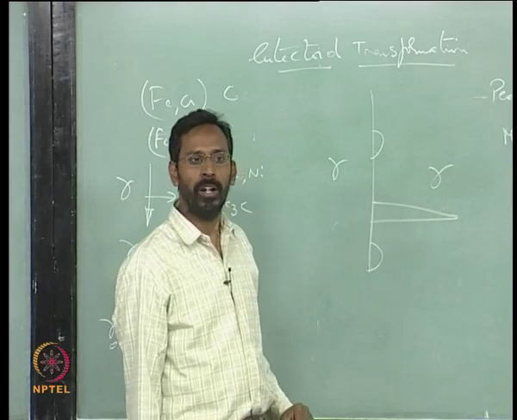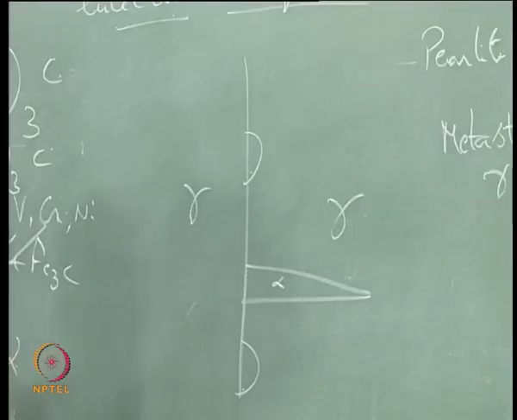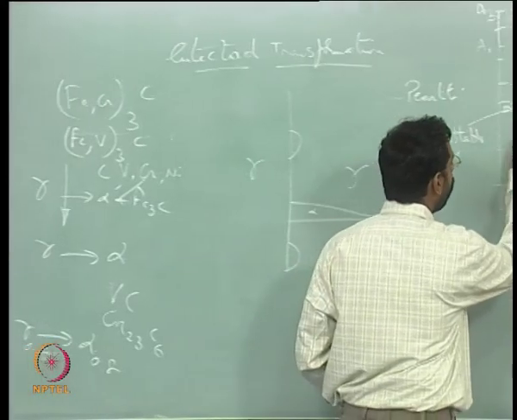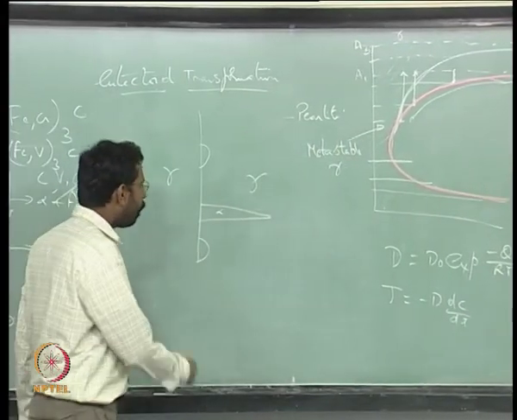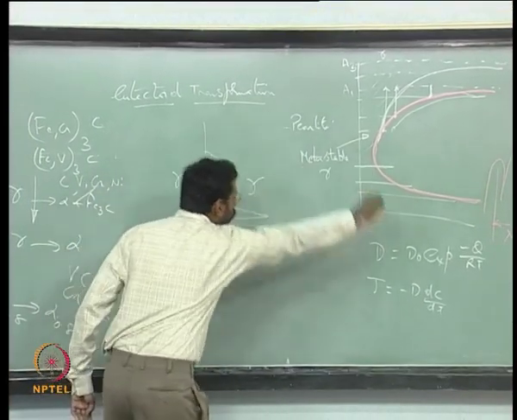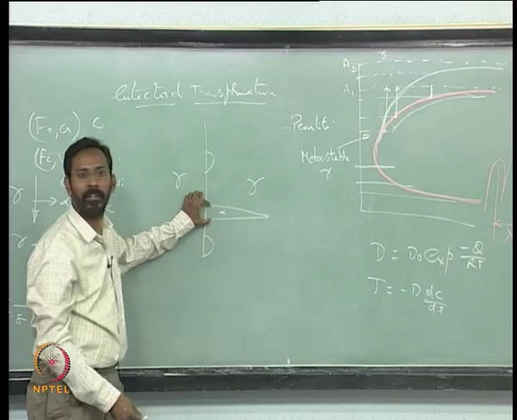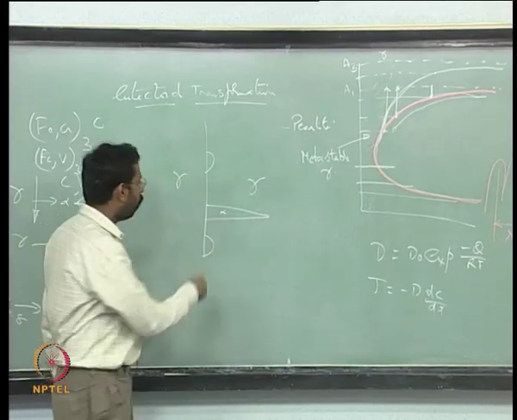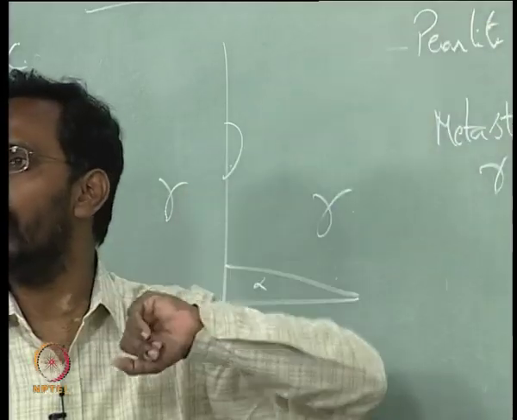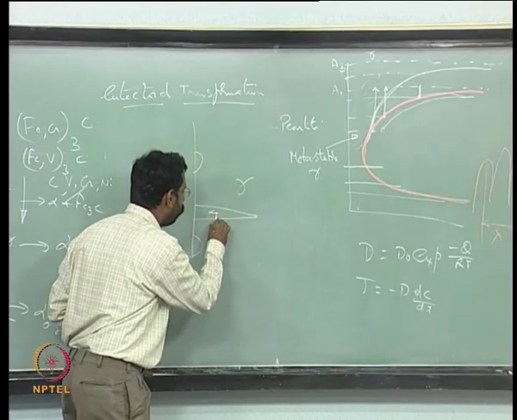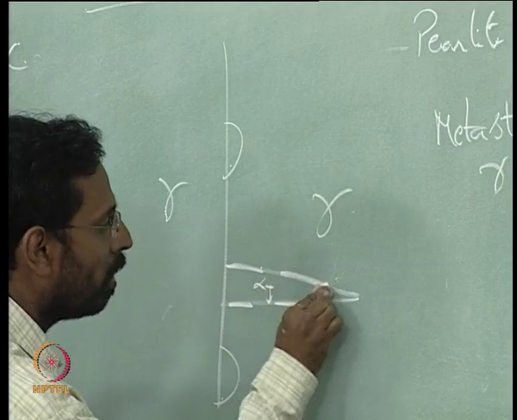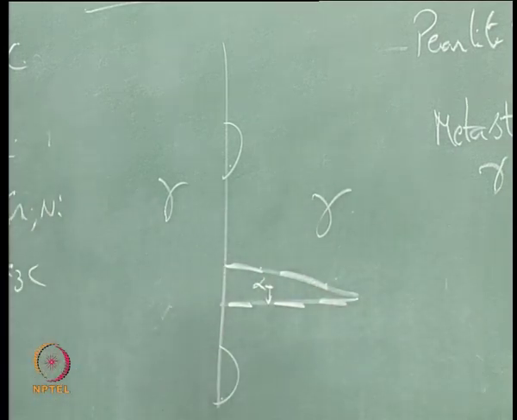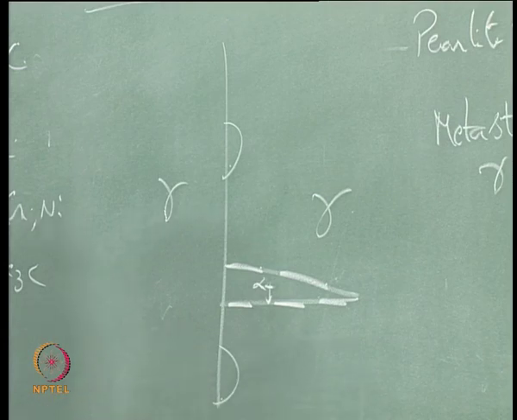And once this forms, now the question is, this particular alpha has a high carbon, it wants to precipitate out. Now, that is where, depending on whether you are at this temperature or at this temperature, now the carbon diffusion has to occur not within the whole of gamma, but within this alpha only, and that region is smaller. So, as a result, now if the temperature is high enough, the carbon can diffuse from the center of alpha to the edge of alpha and then form as precipitates along this interface of gamma alpha interface, and this is what we call upper bainite,